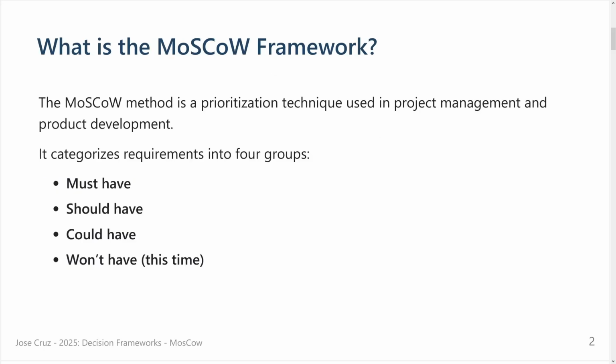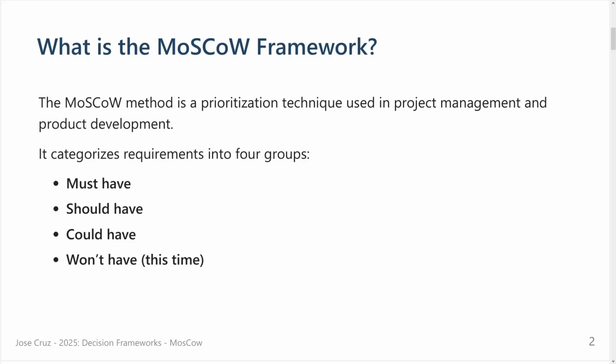So what is the MoSCoW framework? The MoSCoW method is a prioritization technique used in project management and product development, but of course you can use it in your daily life as well, and I'll show you. It categorizes requirements into 4 groups: the must-have, should have, could have, and won't have this time.